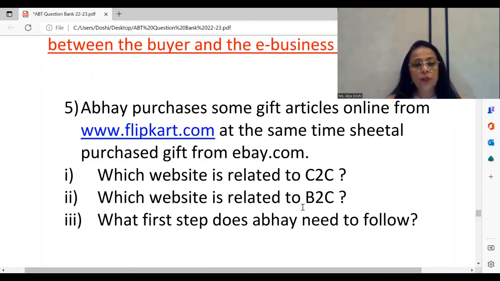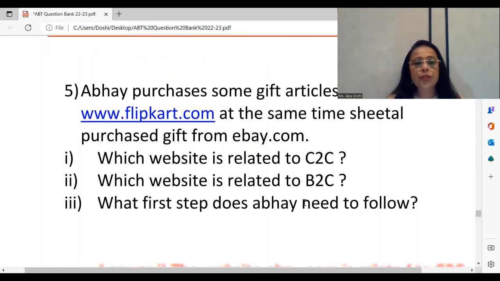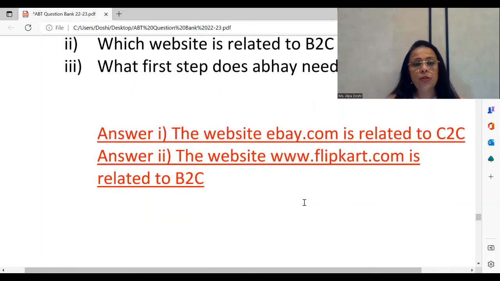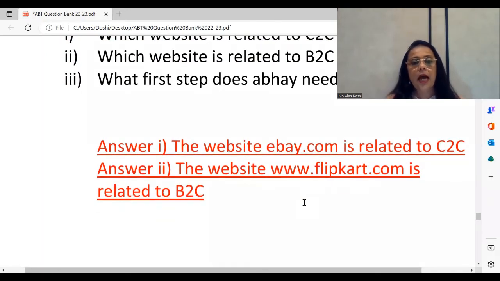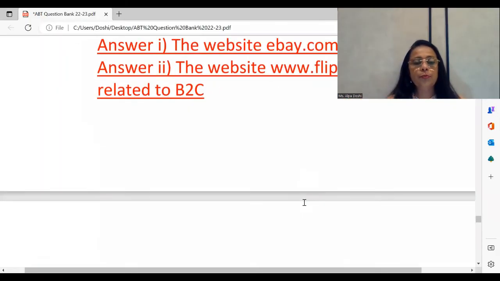The third question, which we see, first step that Abhay needs to follow if he wants to shop online, he has to register himself on the website. So once again, you read the sentences, how the answers have to be written. The website ebay.com is related to C2C. The website www.flipkart.com is related to B2C.